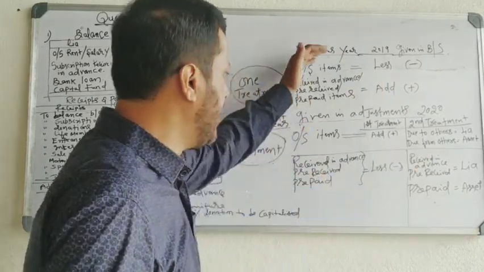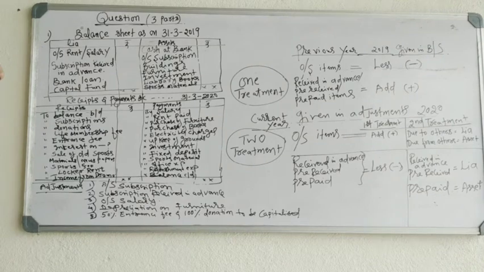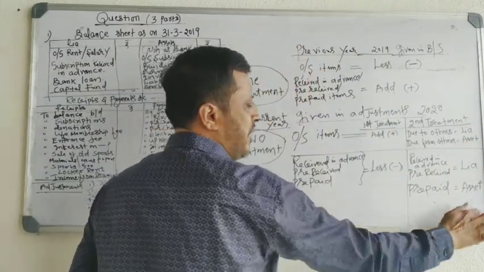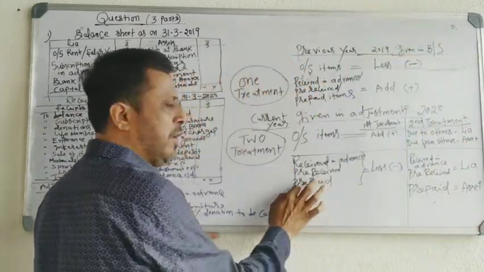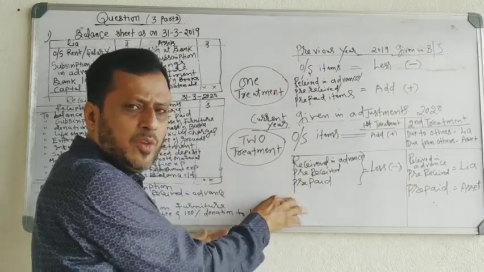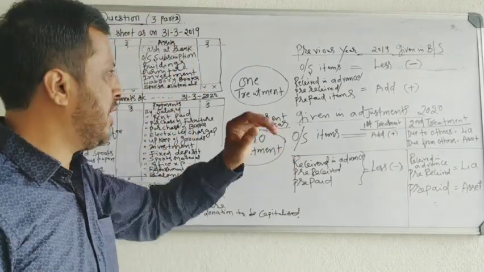This is the treatment of various items, outstanding items and pre-received items in the income and expenditure account and balance sheet. Take a screenshot of these items, and keep in mind this is very important from the point of view of solving the 12 marks problem. Once again, I will go to the outstanding items.